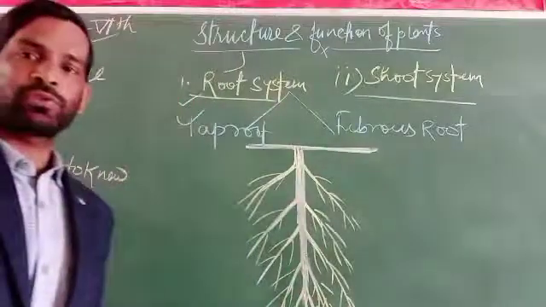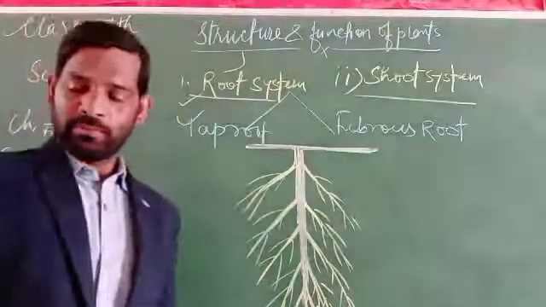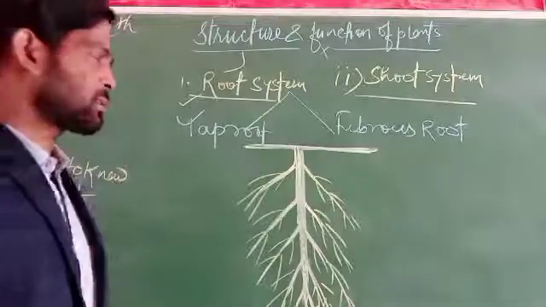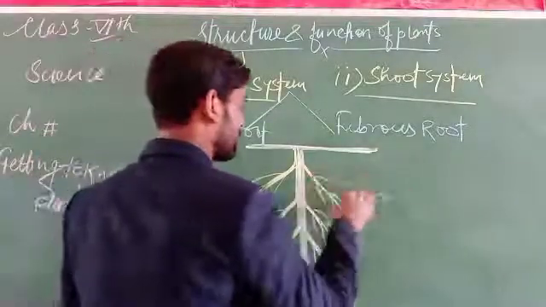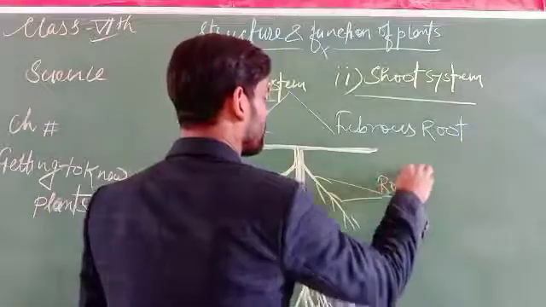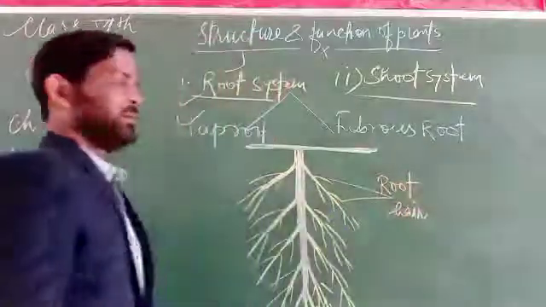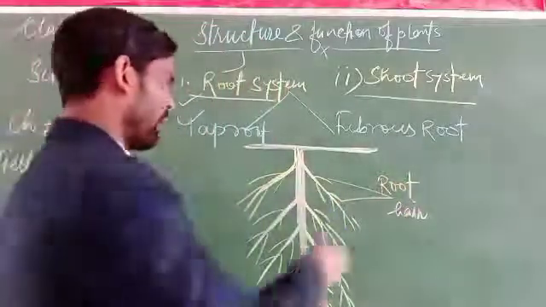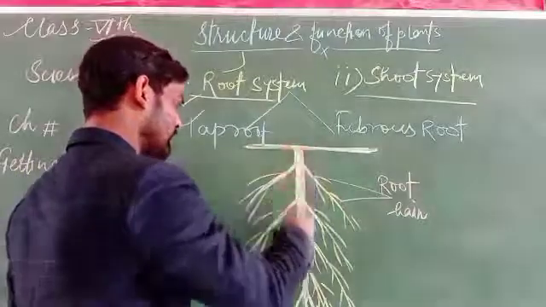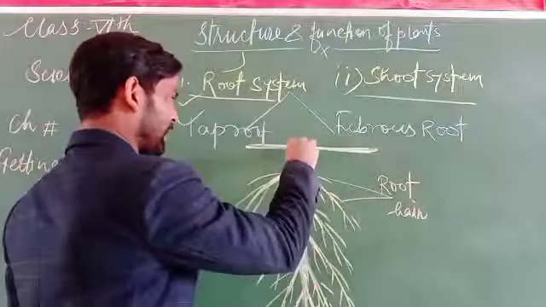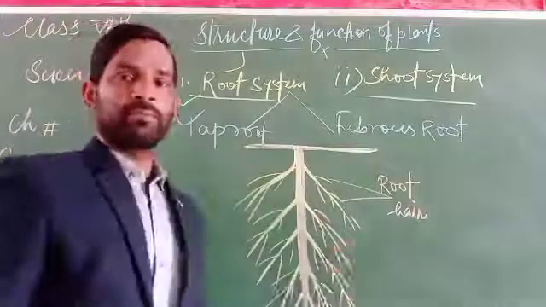These are the roots. The root consists of root hairs. Why is this one called so? Because it is a single root that can carry some root hairs.